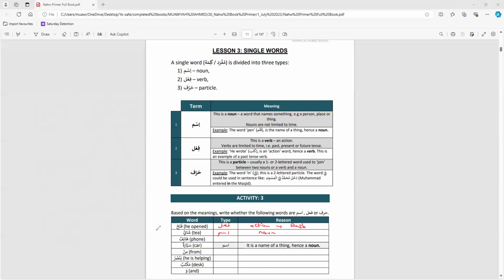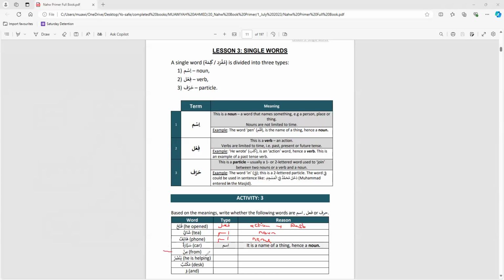Okay, moving on, Yahya. Number 3, hatif, phone. Would you say that's an ism, fi'l, or harf? An ism. That's correct. And why would it be an ism? Because it's a noun and there's no tense. So it's a noun, or it's a name of a thing, and there's no tense. Number 4 is done for us, sayyara, car. It's an ism because, again, it's a name of a thing, hence a noun.